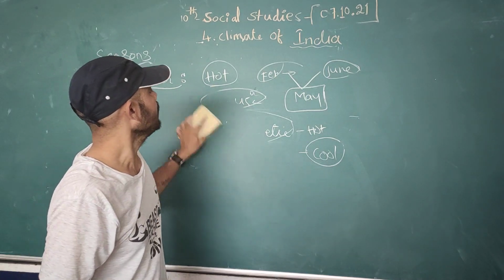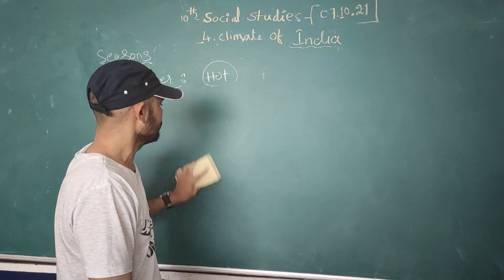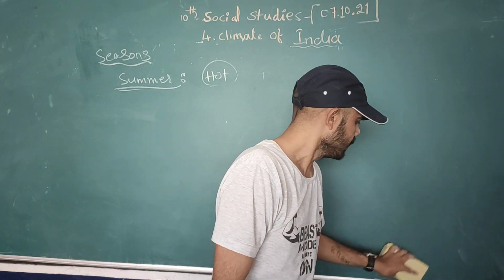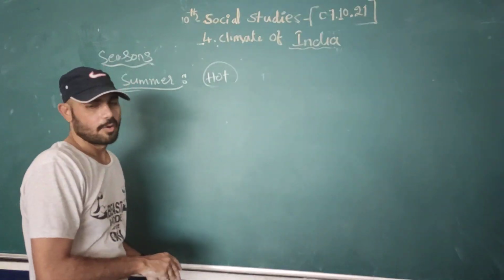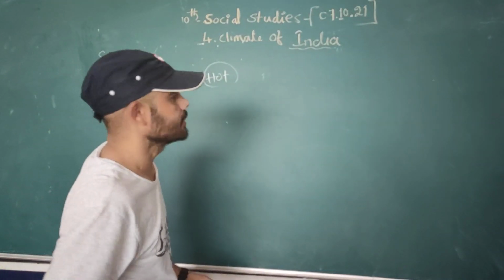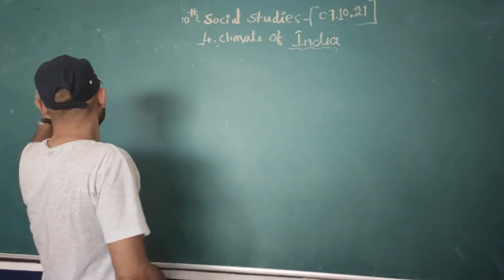See, why did it happen? Day by day the summer heat is increasing. Why? Because of global warming. What is global warming? We will discuss it in a further class. Now we have covered summer.